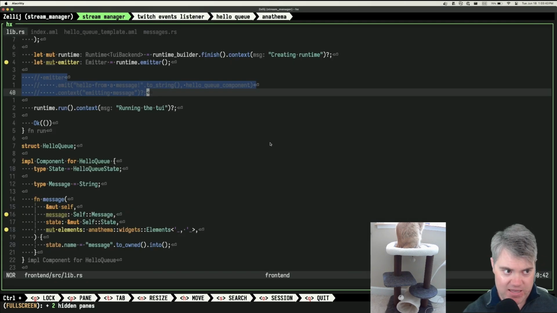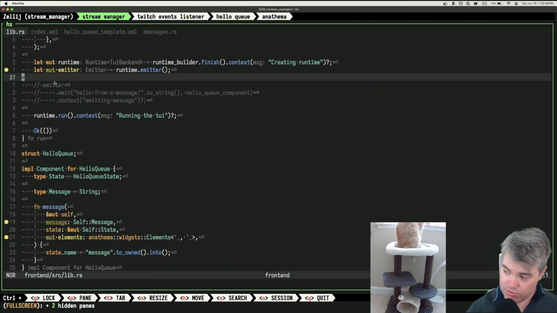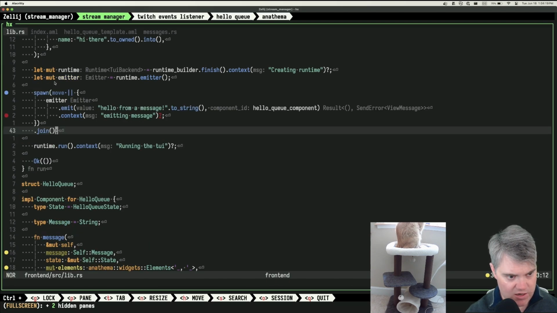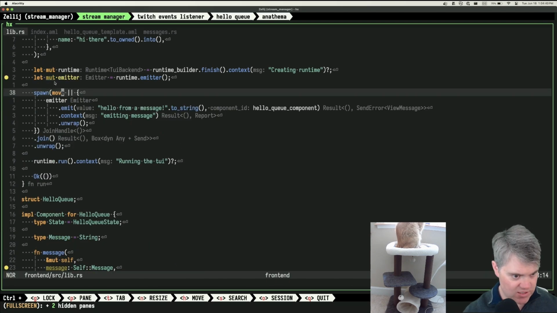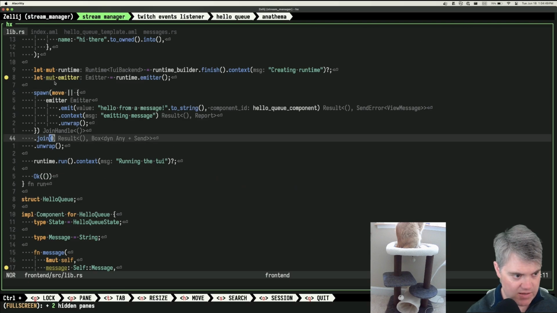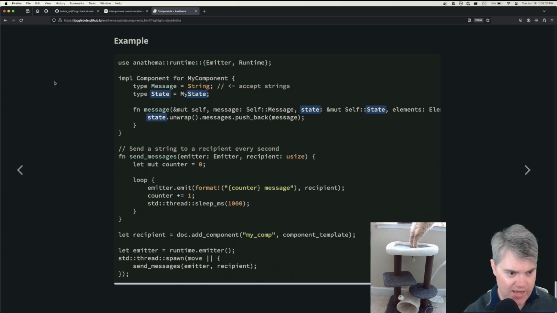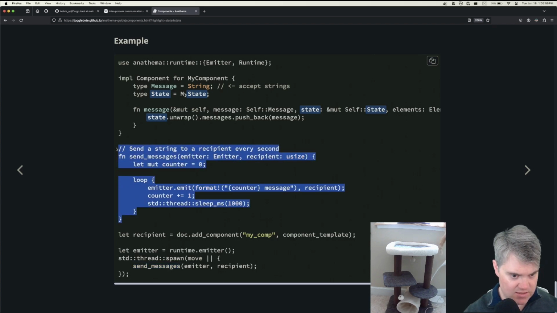And then if I emit, so this has to be in another thread. So do I want to join there or do I want to join, let's try this first. Same result there. If I try to join here, yeah, that won't work either. And you had this, send messages, emitter, recipient, component template. Oh, gives me a recipient, okay. We get the emitter, we spawn, send messages, emitter, recipient. Yeah, so let's try this.